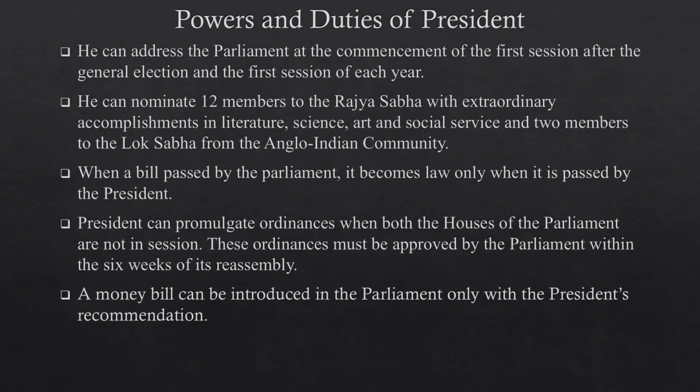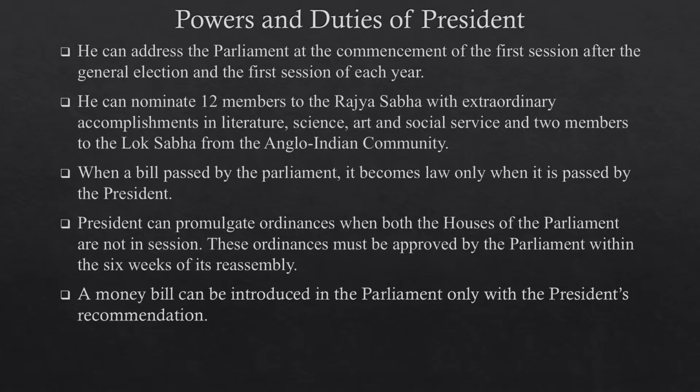When a bill is passed by Parliament, it becomes law only when it is assented to by the president. After the bill is presented, the president has three options. First, he can approve the bill. Second, he can withhold his approval. And third, he can return it to Parliament for further reconsideration, only if it is not a money bill. When, after further reconsideration by both houses, it is again presented to the president, he cannot withhold his approval.